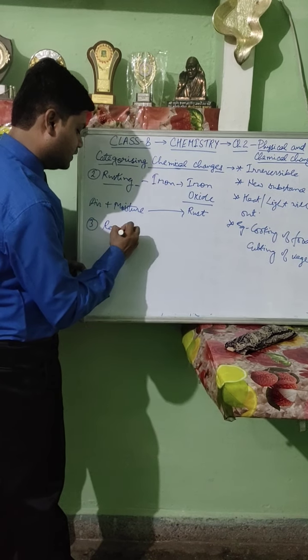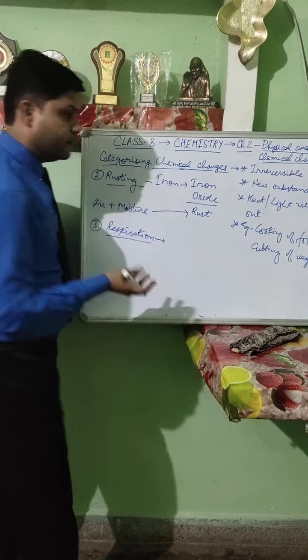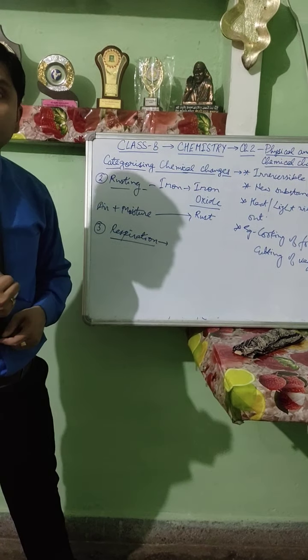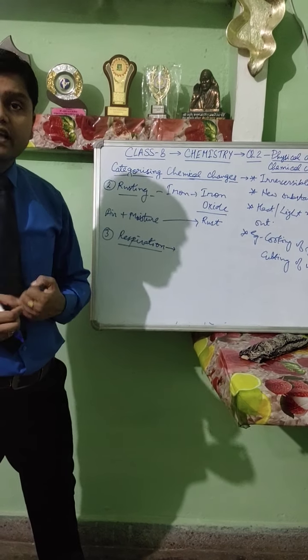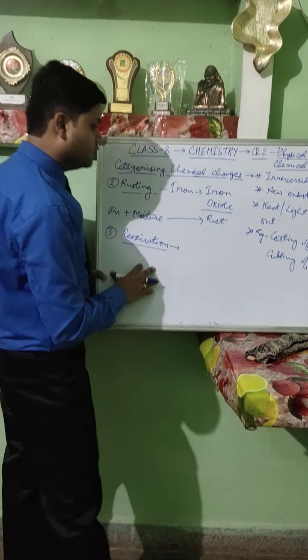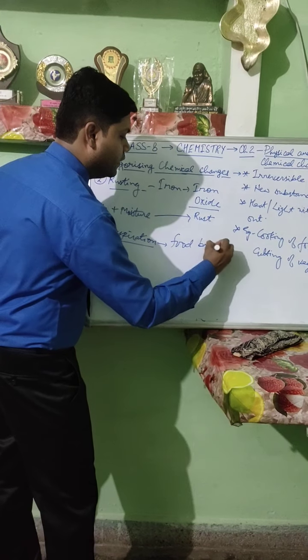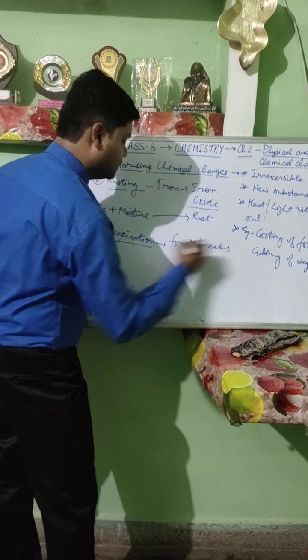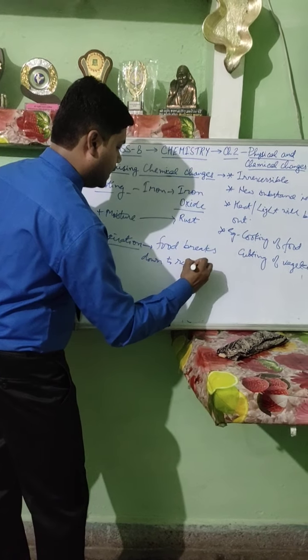The third process is respiration. We all are respiring, taking in oxygen, releasing carbon dioxide, and the food which we are eating is broken down. That process is known as respiration, the process in which food breaks down to release energy.